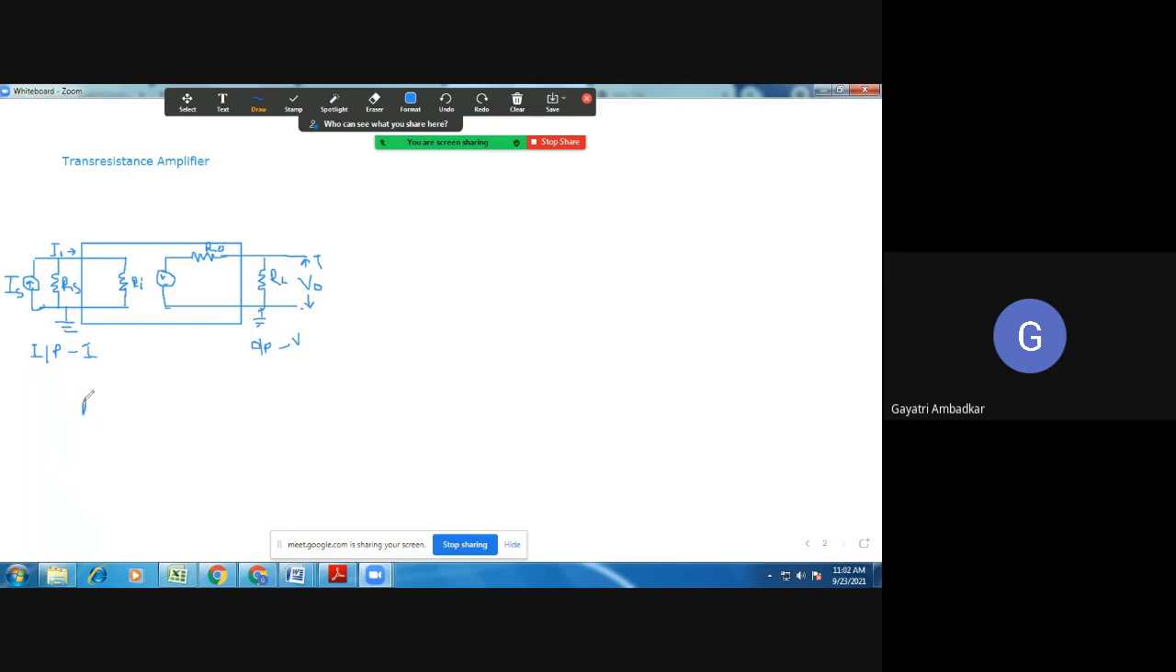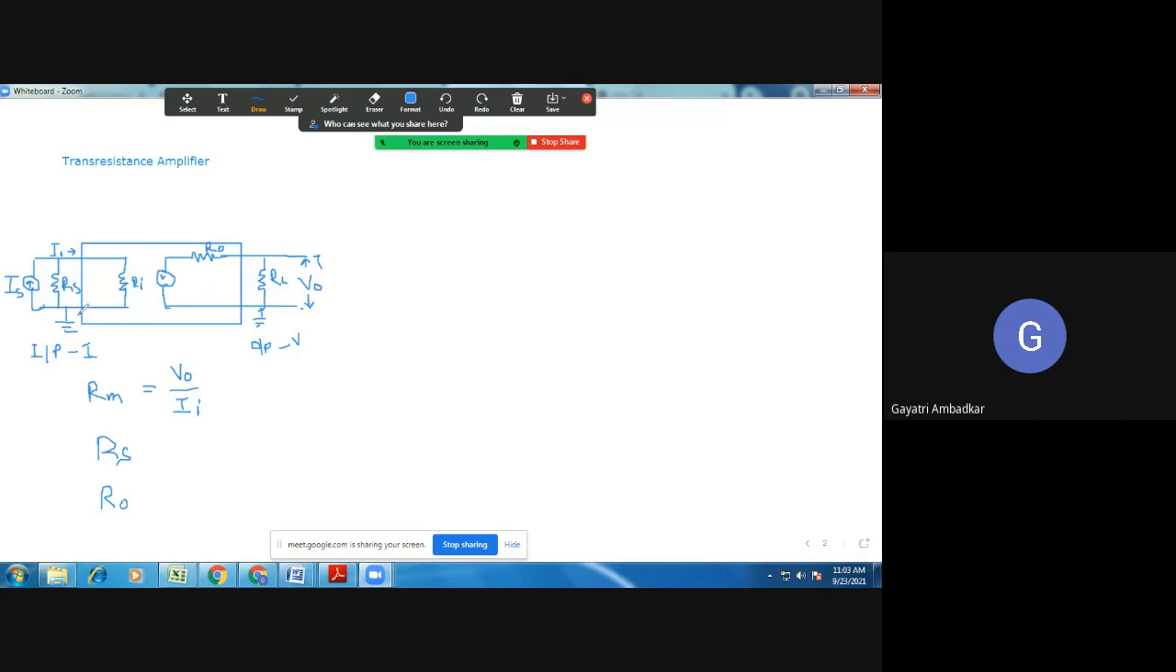So you know the important thing, gain. Gain I am going to represent by RM because it's a trans resistance. It is the ratio of output voltage VO to input current II. Then let's comment on RS and RO.